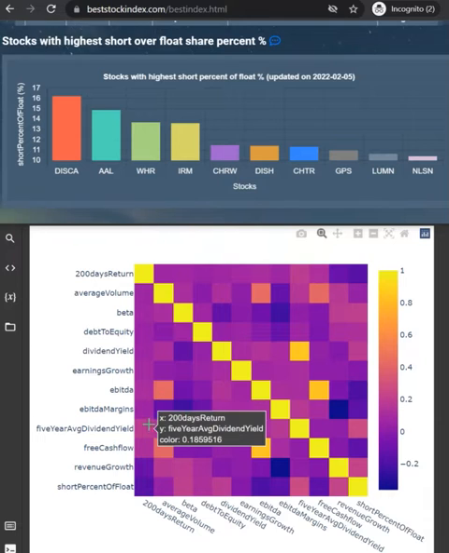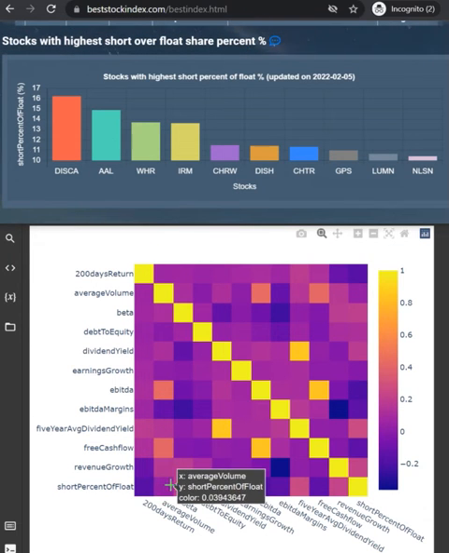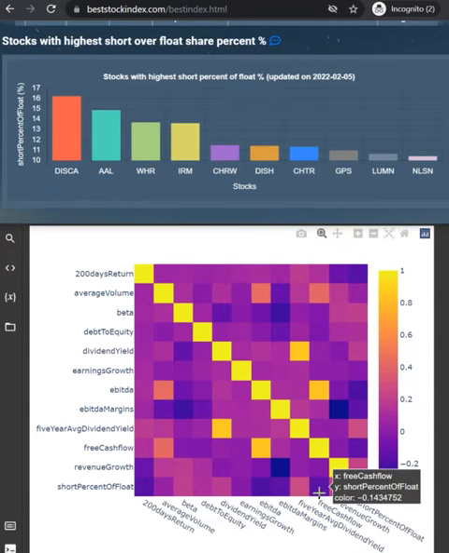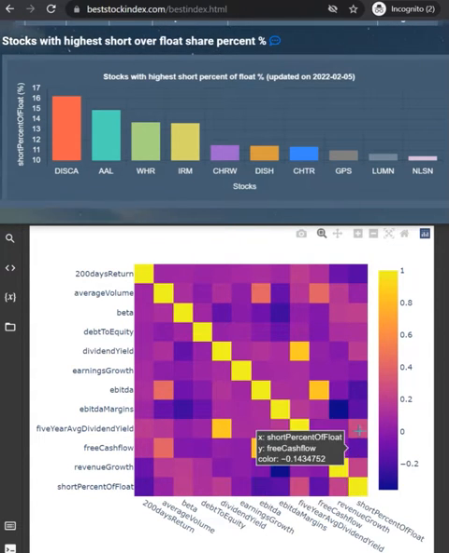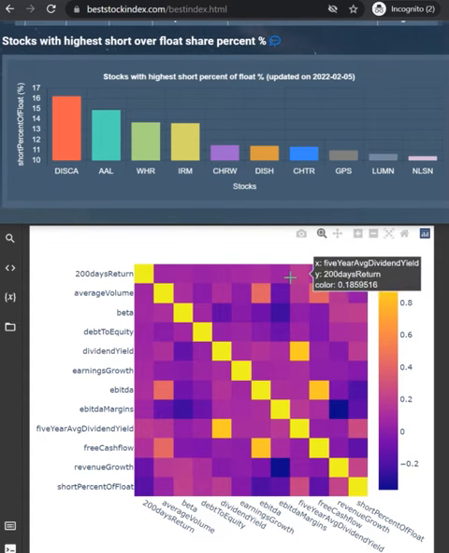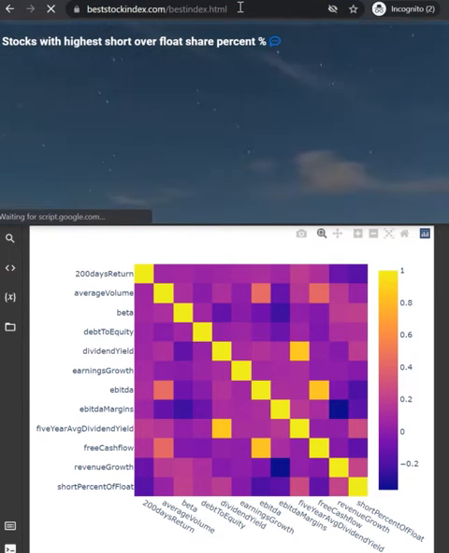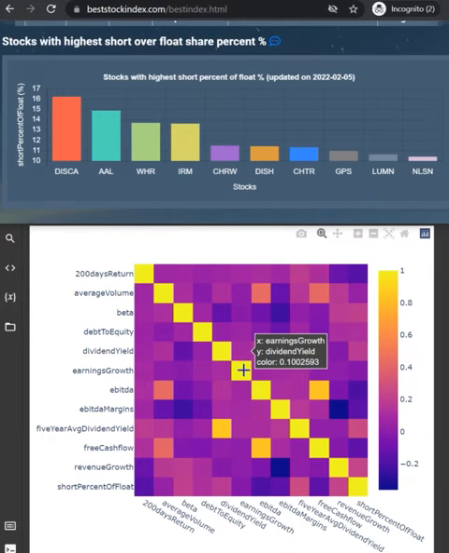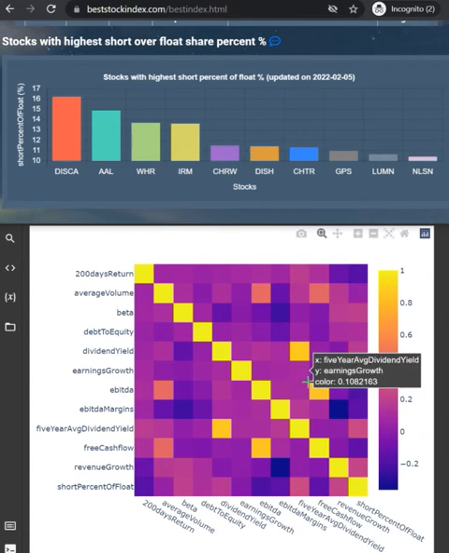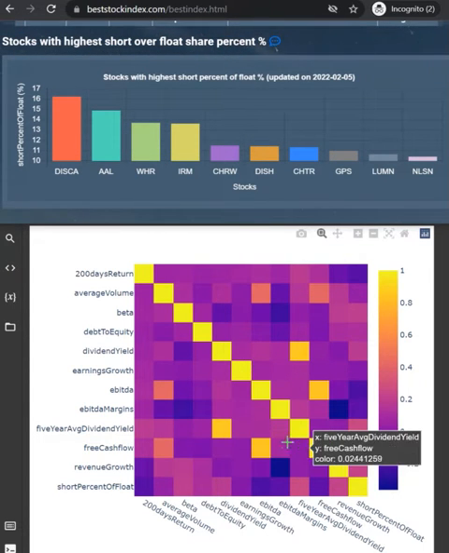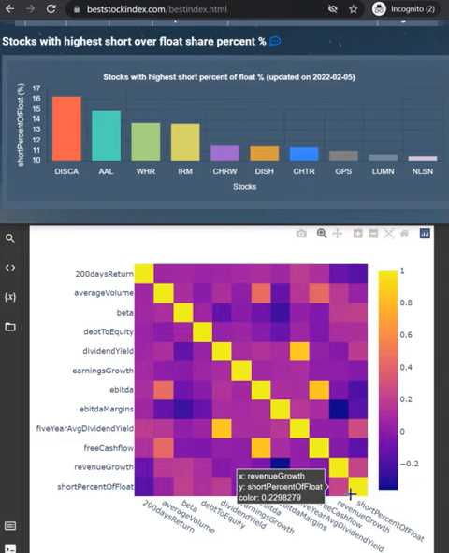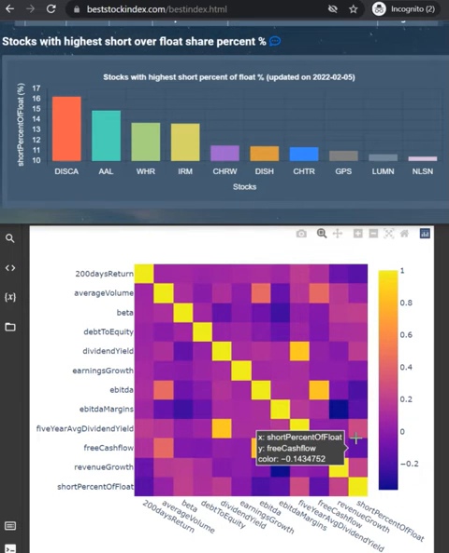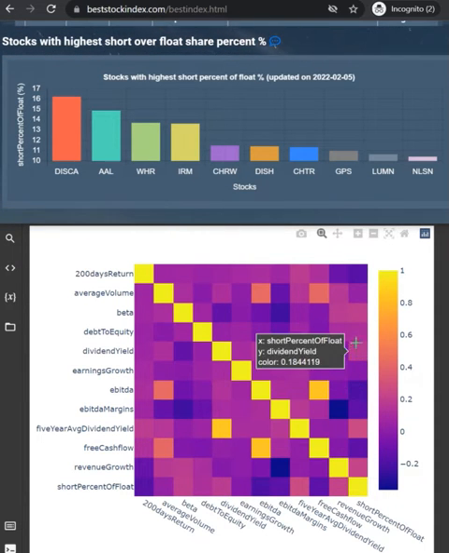Here are the 3 major findings we found under the current market environment. There is no strong correlation between the stock return and any of these financial parameters. The top parameter showed the weak positive correlation with stock return as 5-year average dividend yield with coefficient of 0.18 and p-value of 0.0007. A p-value less than 0.05 is considered to be statistically significant.